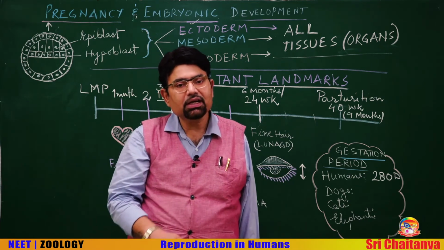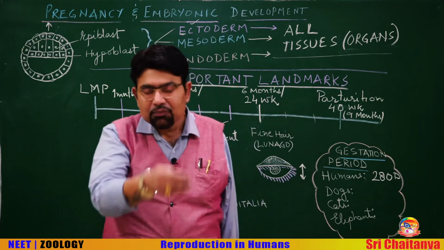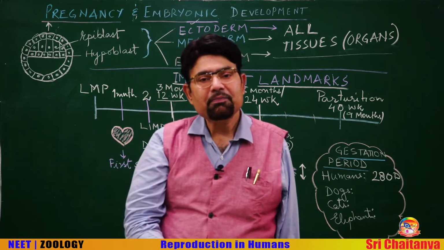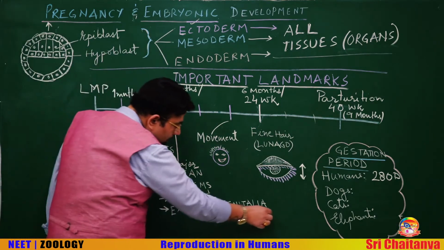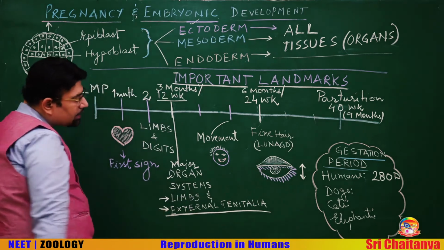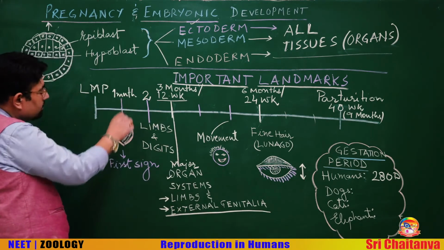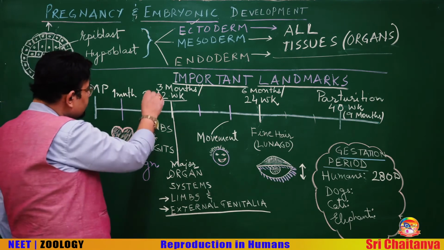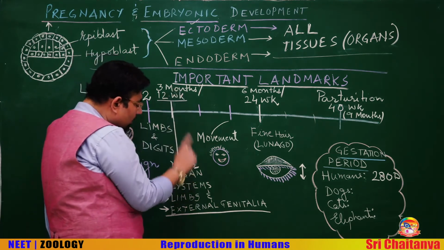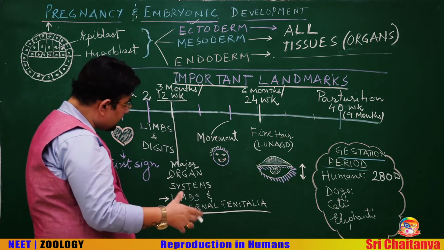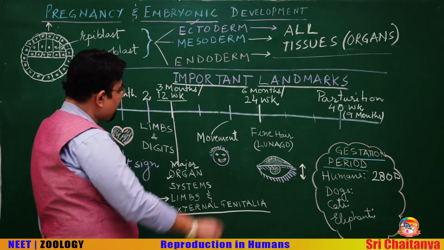In India, it is illegal to find out the sex of the fetus before birth. But when they used to do it, they could see the external genitalia in the ultrasonography. First month, you can hear the heartbeat. Second month, limbs and digits are formed. By the third month, major organ systems are formed, and limbs and external genitalia are well developed.